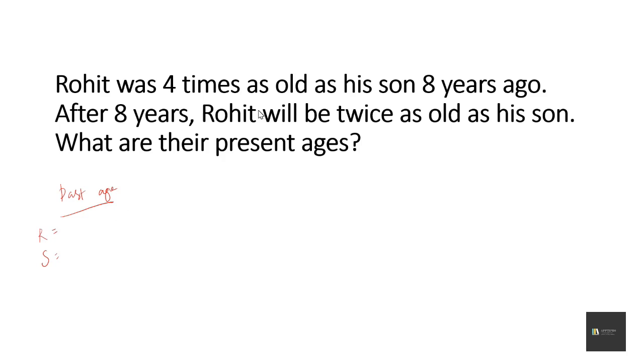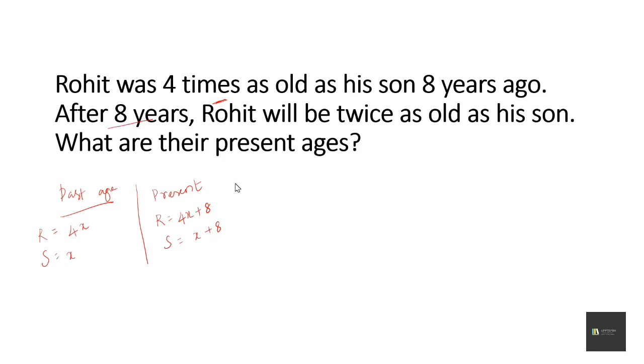So consider the age of the son in the past is x and Rohit was 4 times as old as his son. So 4x. Now coming to the present, the difference between past and the present age is 8 years. So the present age of Rohit becomes 4x plus 8 and the age of son is x plus 8.